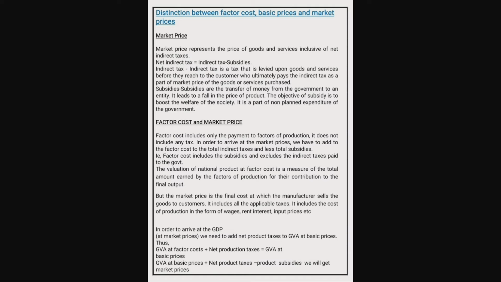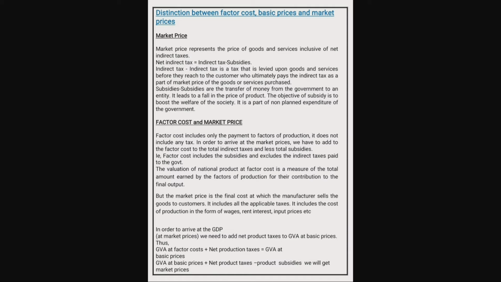So what is net indirect tax? Net indirect tax is the difference between indirect tax and subsidies. What is indirect tax? Indirect tax is imposed by the government on production, sales or imports of goods. Excise duty, sales tax, customs duty, and GST are all examples of indirect tax.